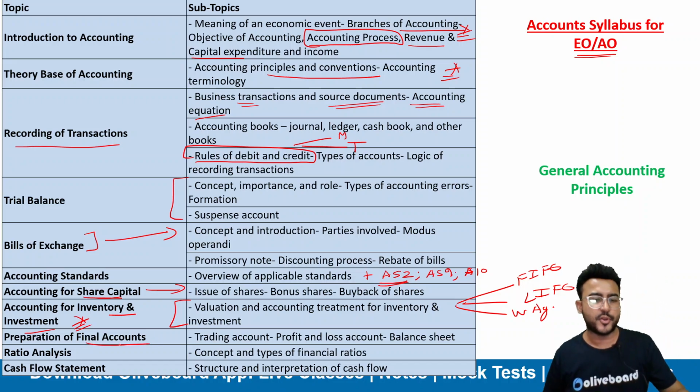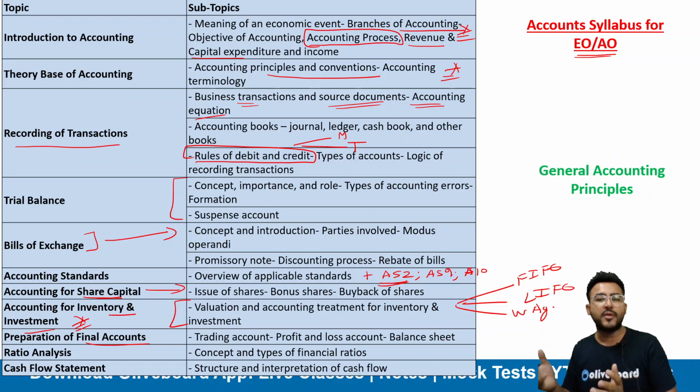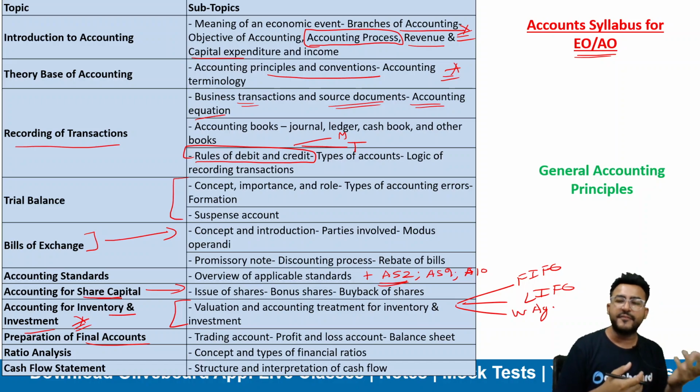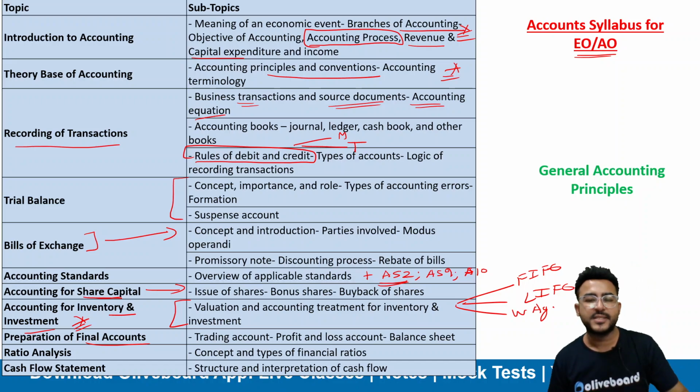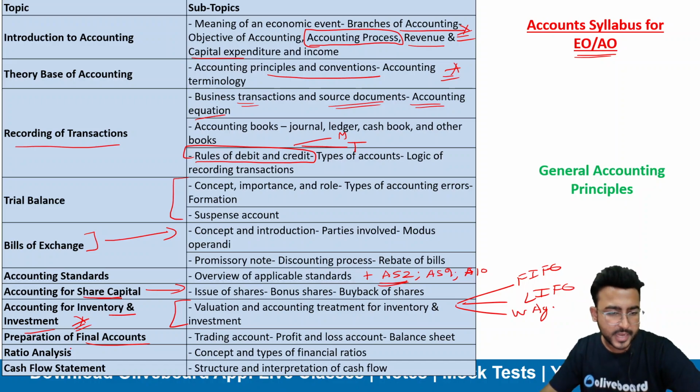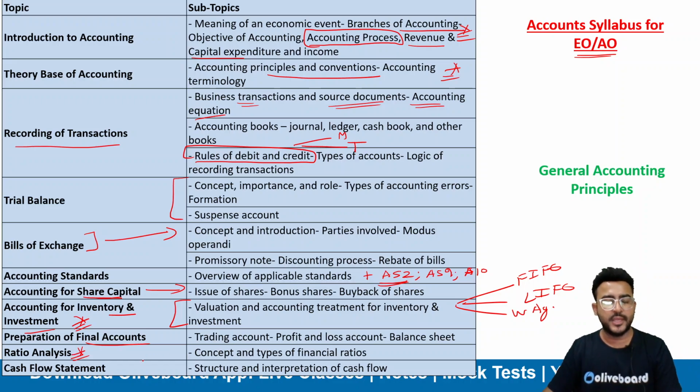So this is again an important chapter: how trading and P&L accounts are prepared, how balance sheets are prepared, right? How to ascertain the financial position and performance, and certain adjustments that you need to know. Ratio analysis, a practical question can definitely come from this topic. So you need to learn ratio analysis in a good manner.